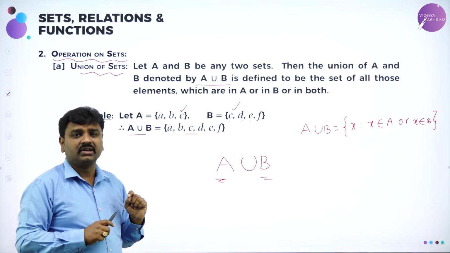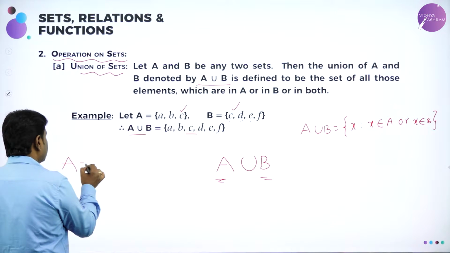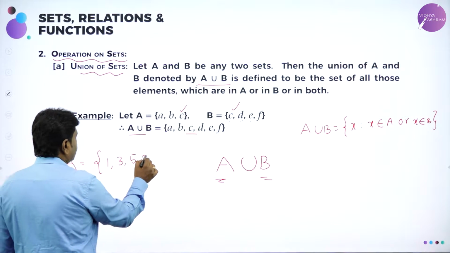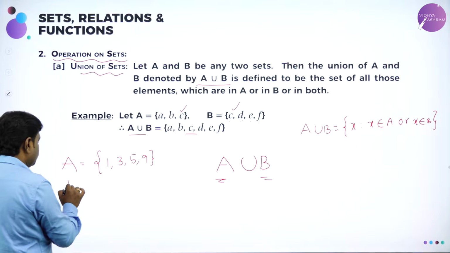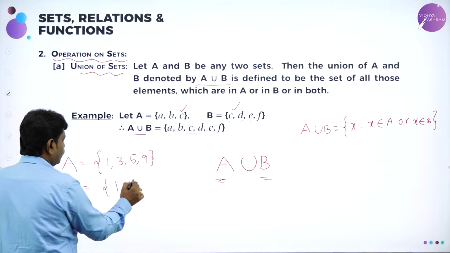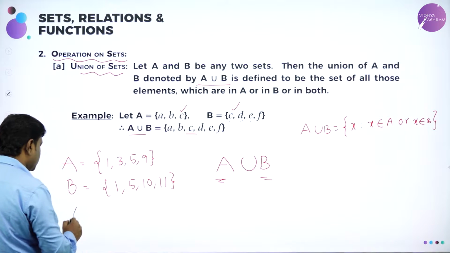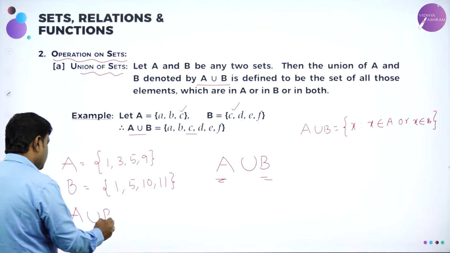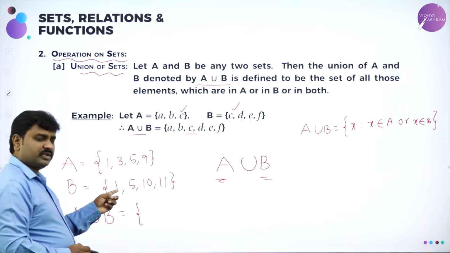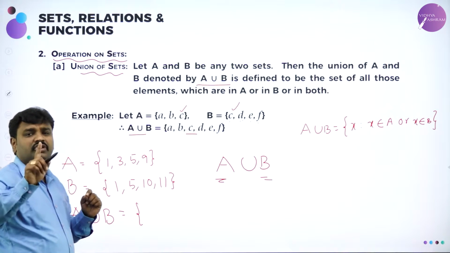So union of two sets means it's a set obtained by combining the elements of both the sets without repeating any element. So now I'll take one more set, say A = {1, 3, 5, 9}, and I'll take another set, say B = {1, 5, 10, 11}. Now if I ask you to find A union B, A union B means what? Set of elements of A or elements of B. It means write the elements of A as well as the elements of B without repeating them.